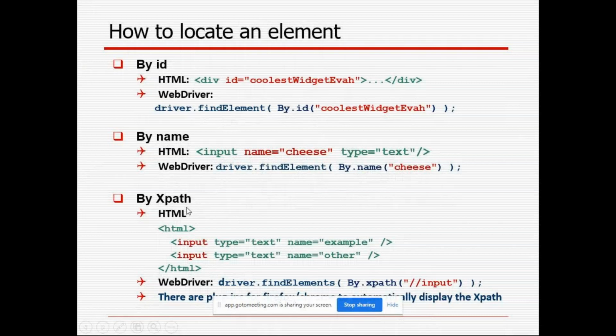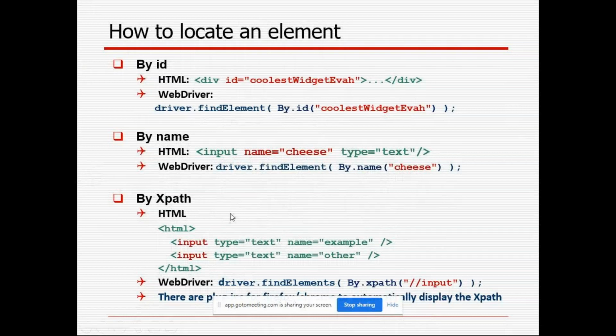Again, there are types of XPaths. Different types of XPaths are there, like relative XPath and absolute XPath, depending on our requirement or how the HTML code is available. If it is dynamic or independent or dependent, depending on that we write the XPath. Absolute XPath and relative XPath are the two basic types.